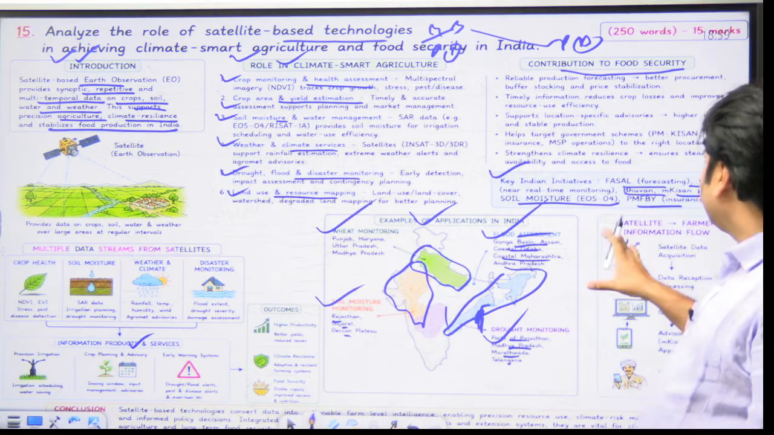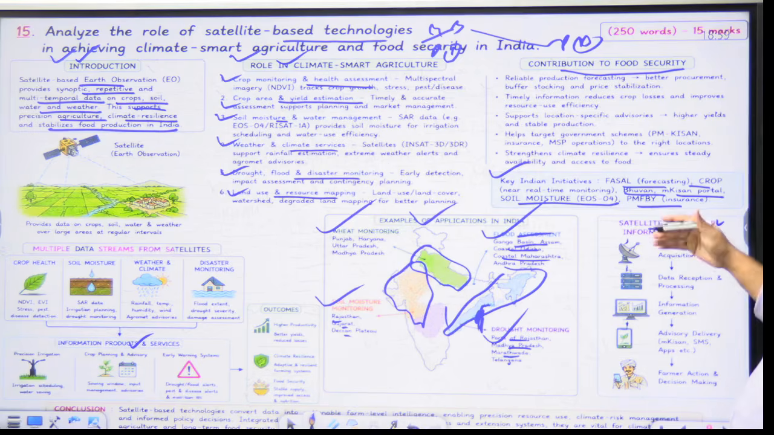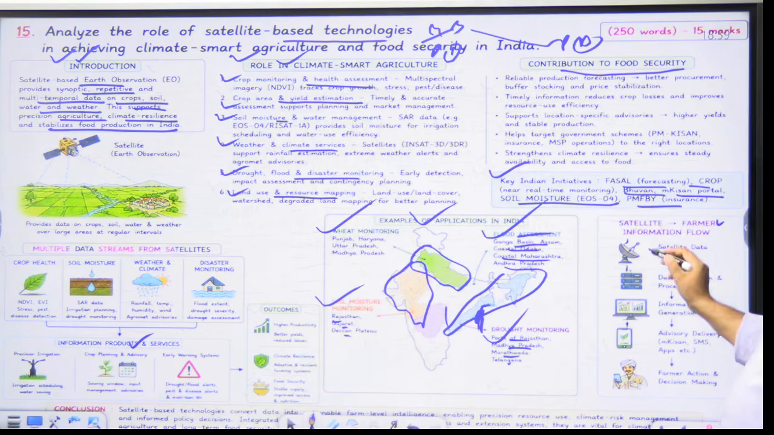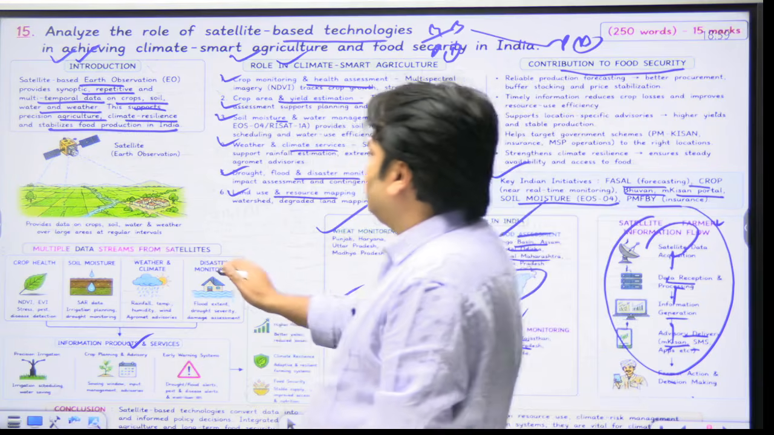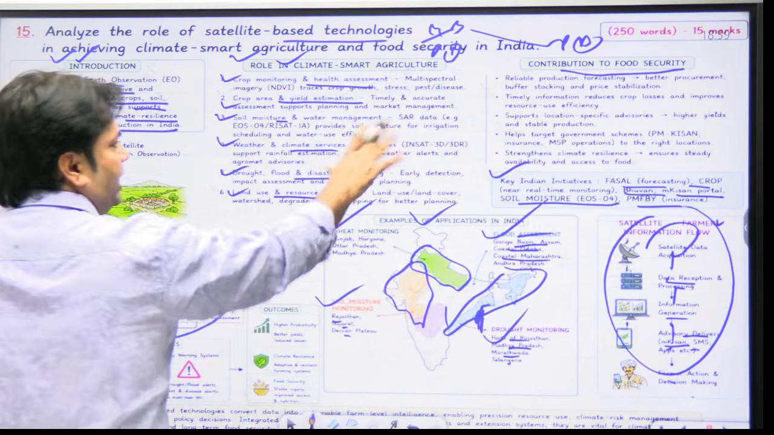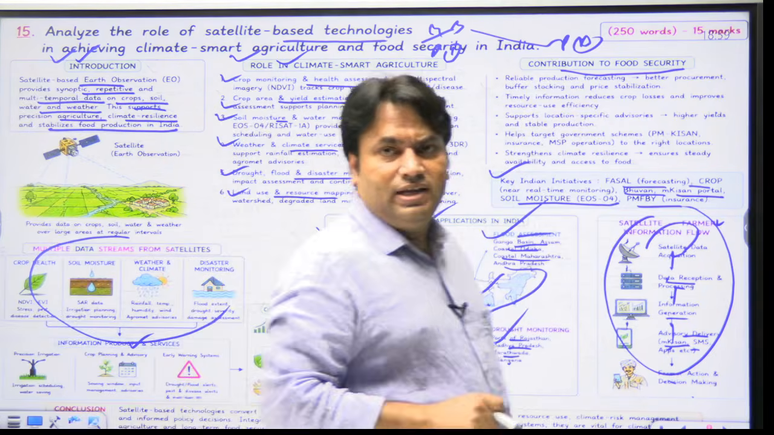Now, for the satellite-farmer information flow, you don't need to write in your answer that the satellite acquires data, then data reception, processing, information generation, advisory, delivery via mKisan, SMS, lastly the farmer. So there is no need to write this part also, but in this way you can write a better answer. Don't write the full sentences.